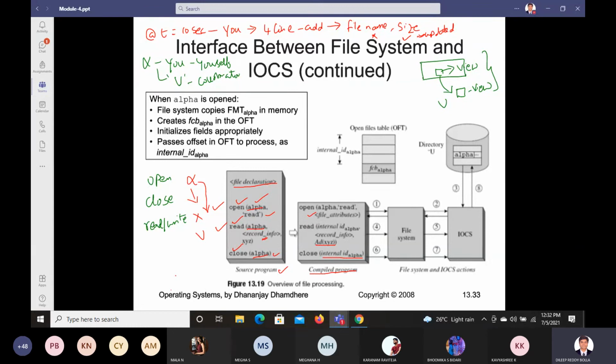And then what will happen, let us see now. First, if you want to open the file, you are going to give access to the file system. The file system will make a request to the IOCS. This is the first step, then the second. After giving that request to the IOCS, the IOCS will take the information from the directory U. So this means this is the collaborator.